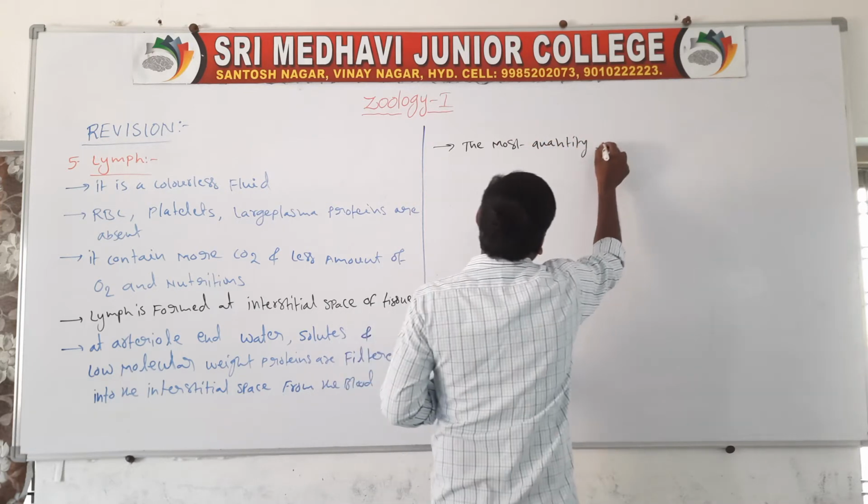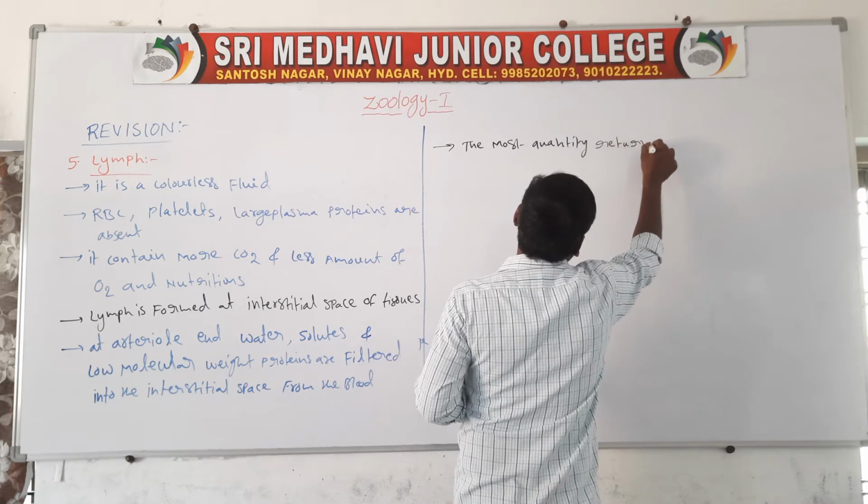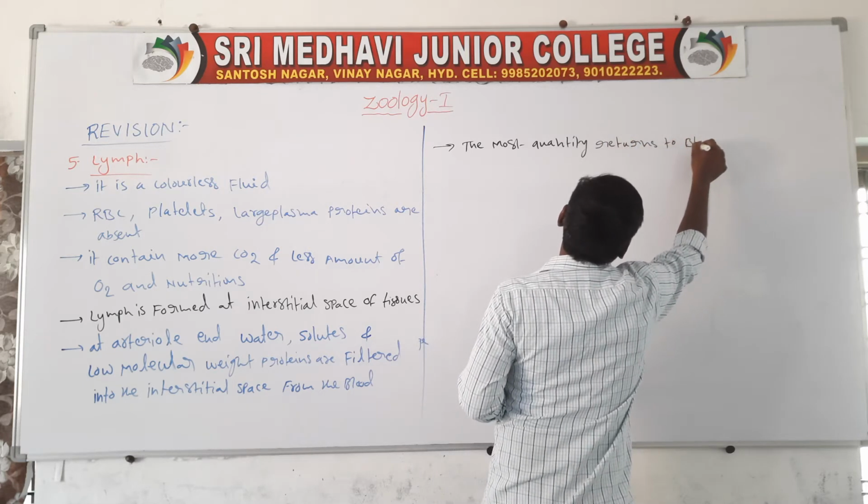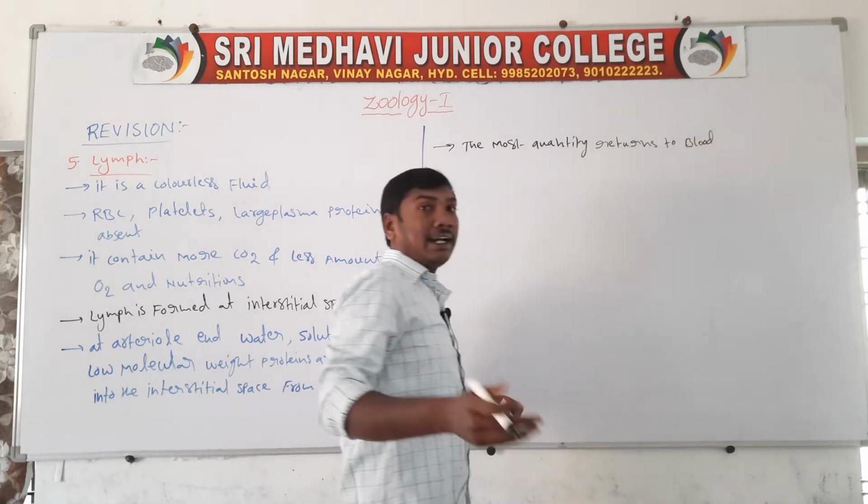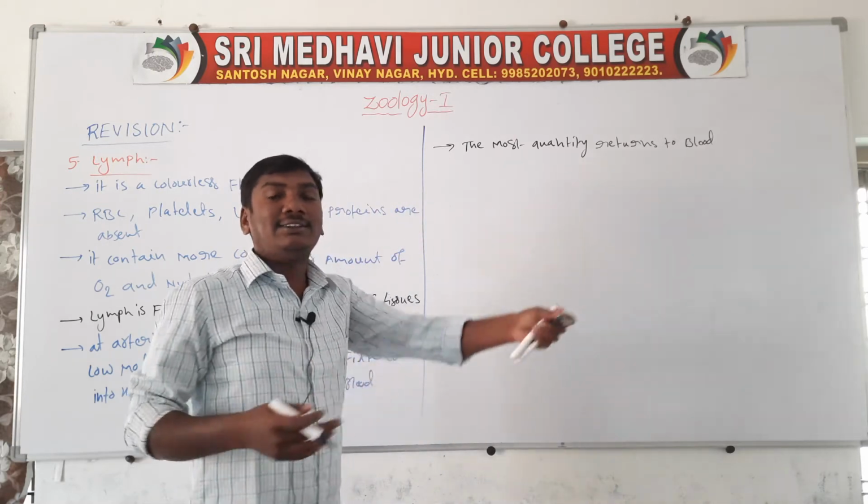The most quantity of interstitial fluid returns to the blood.